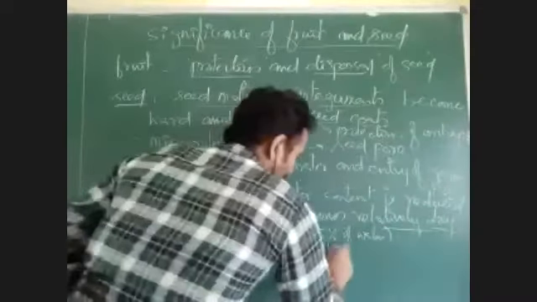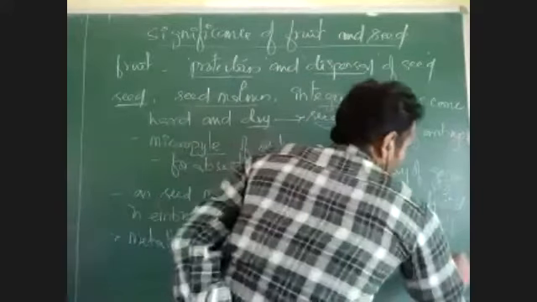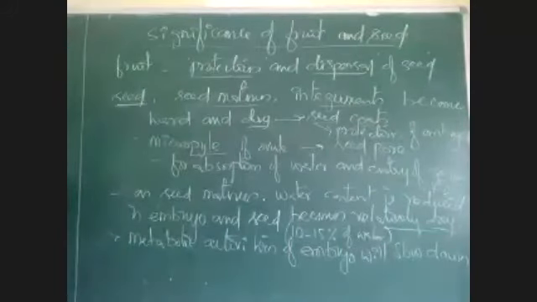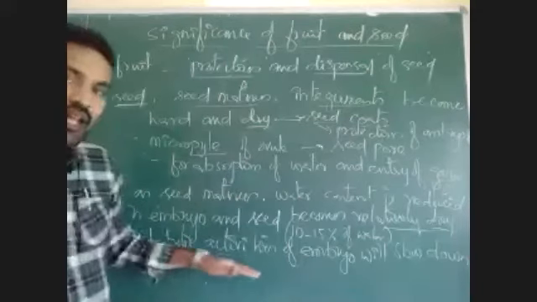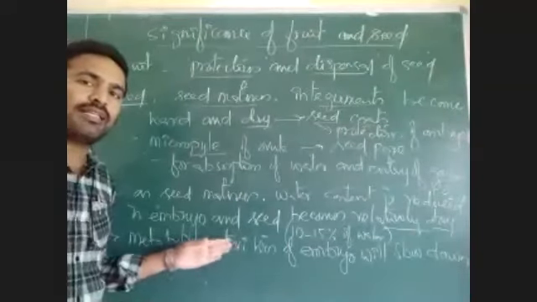And at the same time, metabolic activities of the embryo will decrease or slow down, because whenever the seed is dispersed, it should germinate when it reaches the earth. If metabolic activities are highly active, the embryo may be consumed.